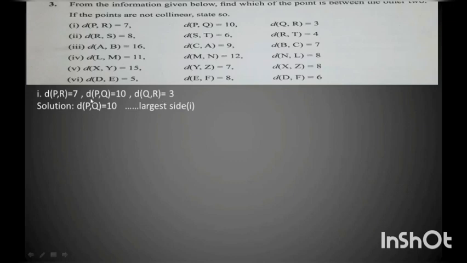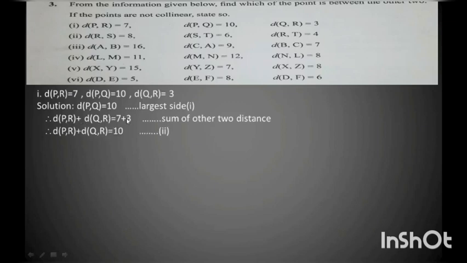Let us add it. Distance PR plus distance QR is equal to 7 plus 3, where PR is 7 and QR is 3. I write the reason: the sum of two sides, 7 plus 3, is equal to 10. So I get the sum of the two distances as 10.